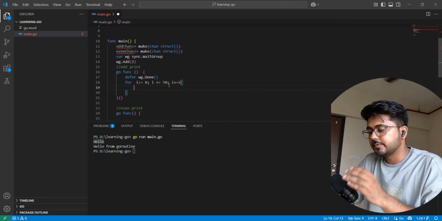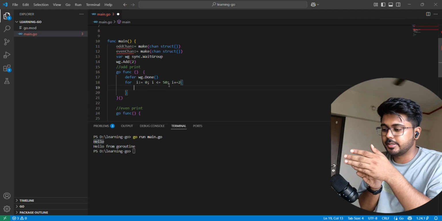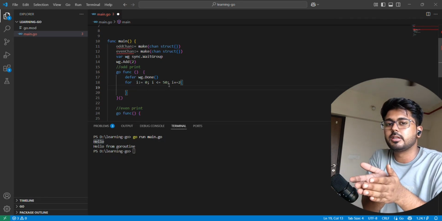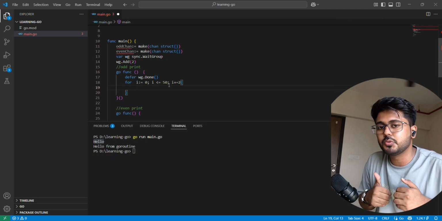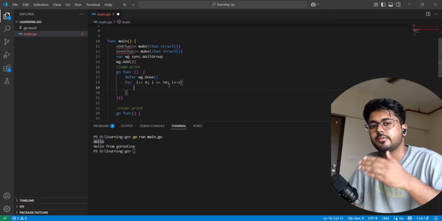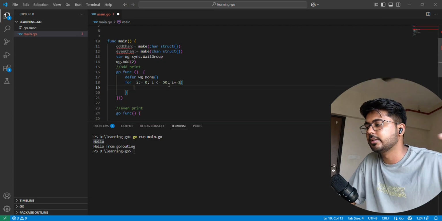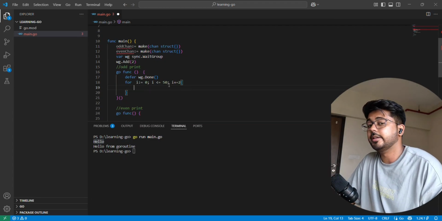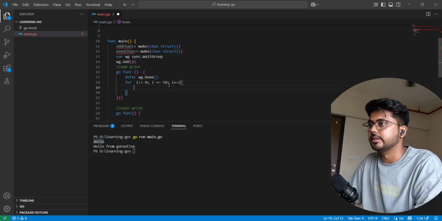It is because one goroutine should print 1 and then 3, but only when the second goroutine signals that it has printed 2, can you print 3. So it should always print 1 3 5 7, and the second goroutine should always print 2 4 6 8, and they should have a synchronization between them.